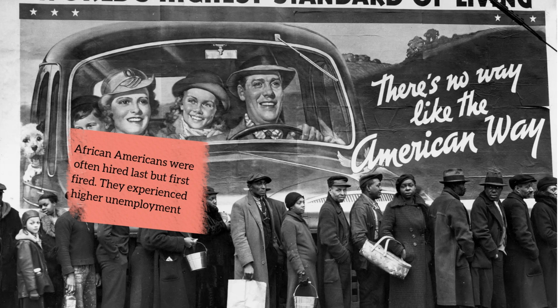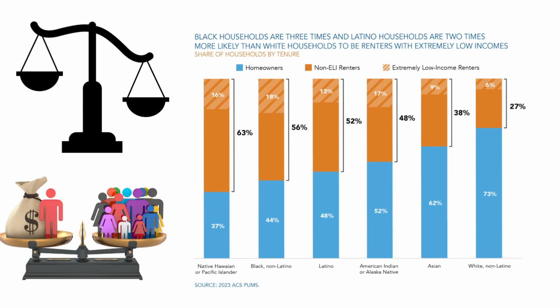Property values dropped during the crisis, but later suburban areas grew while inner cities often declined. Today, this history still influences real estate through loan systems, zoning, and housing equality. We can connect this to current issues like housing affordability, rising rents, and unequal access to home ownership. One surprising discovery is how much government policy shaped where people could live.